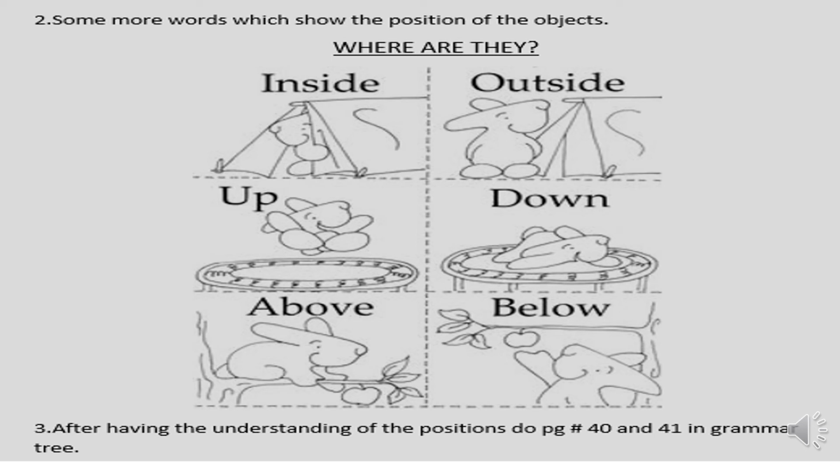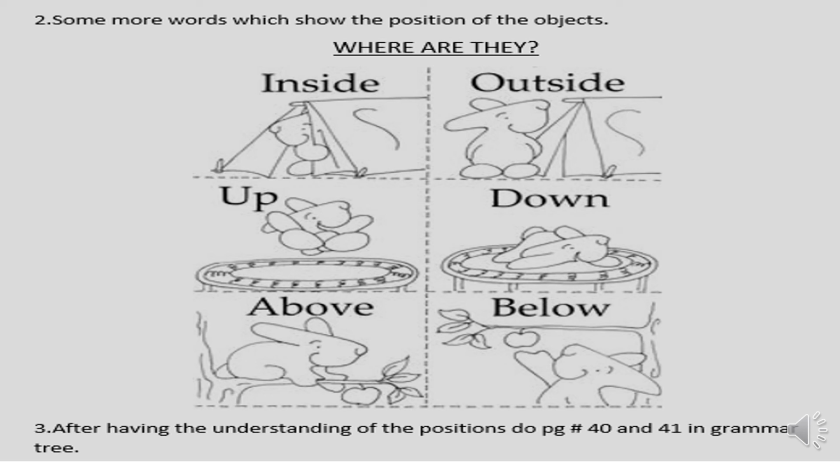Now there are some more words which show the position of the objects, like inside, outside, up, down, above and below. You can see the position in the picture, at what time you can say the object is inside. This is the picture of a rabbit, and in the first picture the rabbit is inside the tent. When the rabbit is outside, you can say the rabbit is outside the tent.